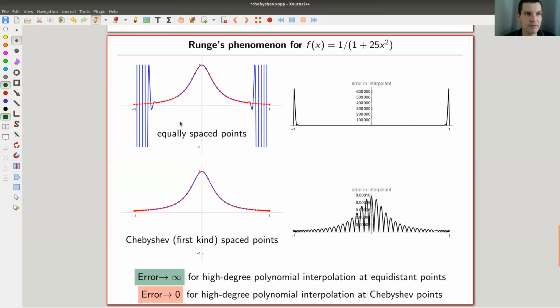You take your favorite function. In this case, it's this Runge function. It's a really simple function. It roughly looks like this. And you throw in some points. So you think you have an experiment and you have just a discrete number of measure points, and you want to approximate the solution.